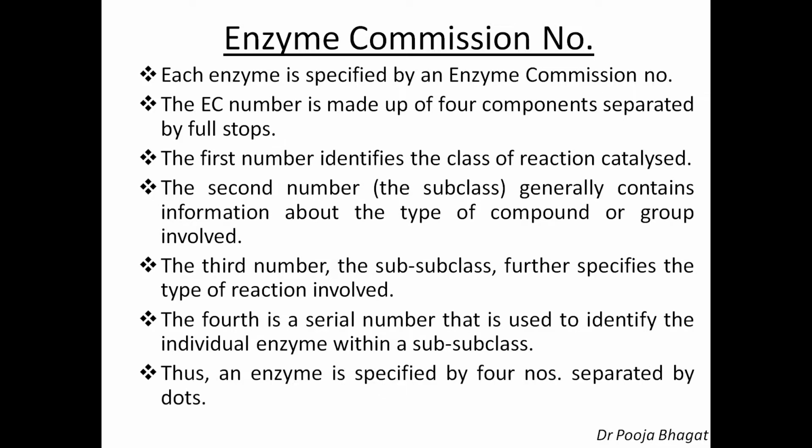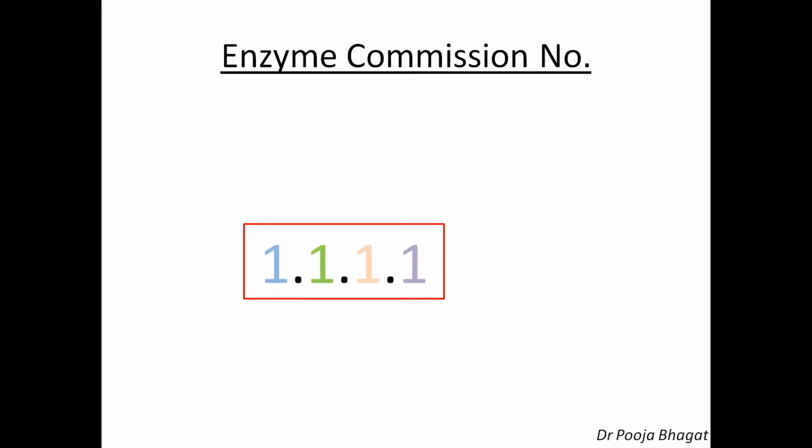That means an enzyme commission number is 4 numbers separated by dots. So each enzyme is specified by 4 numbers separated by dots. Now, again, if the enzyme commission number is 1.1.1.1, then the first number is the main class.